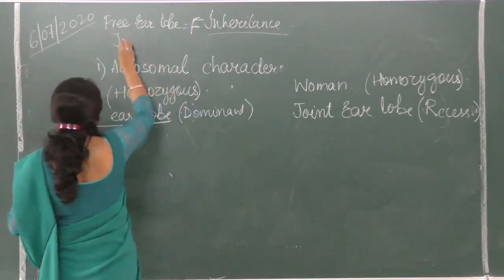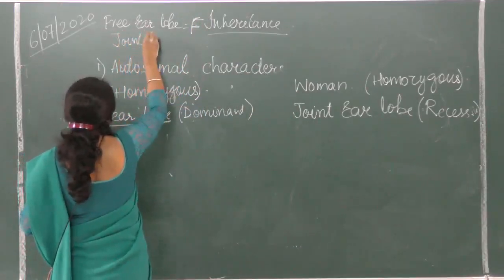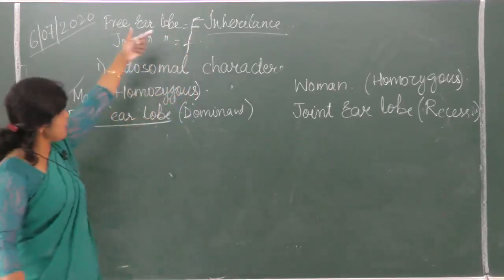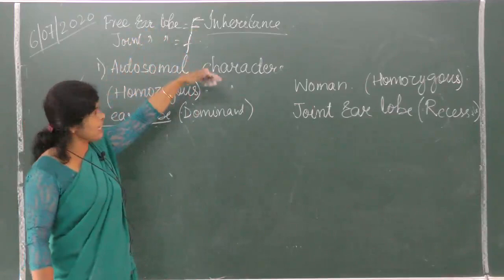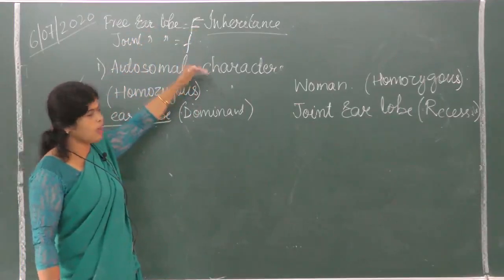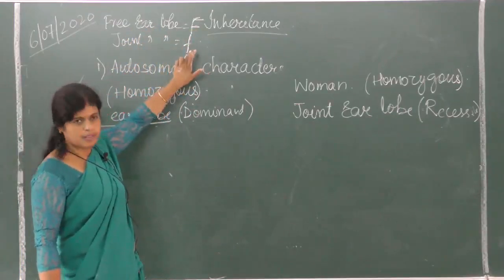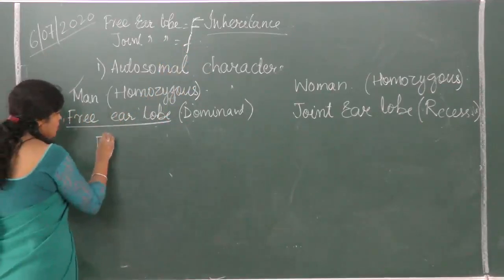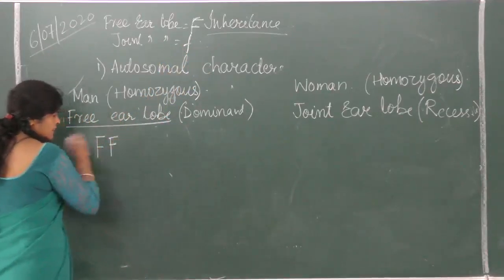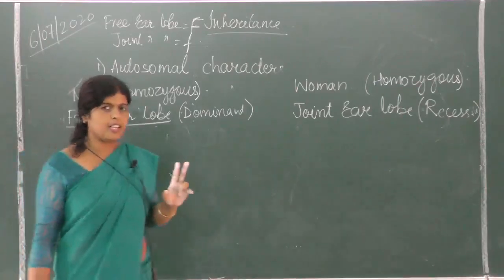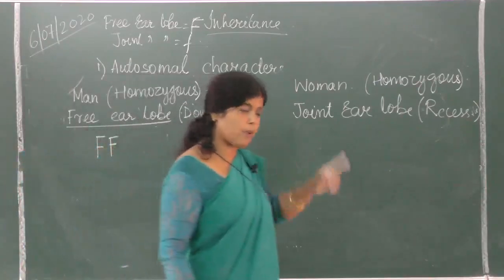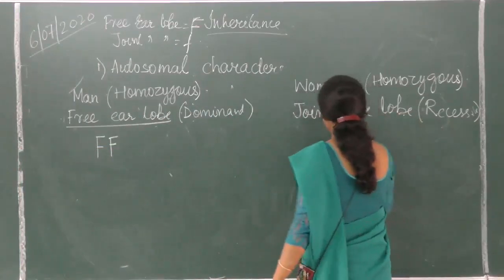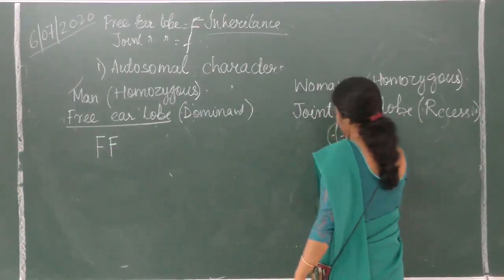And joint earlobe we take as small f. We take the same alphabet in lower case, in smaller form, that makes it recessive. So how do we show free earlobe? We show free earlobe as F and F. To control a character, there is a pair of genes. Right from Mendel's we are doing. Is it clear? And to show joint earlobe, we take f and f.